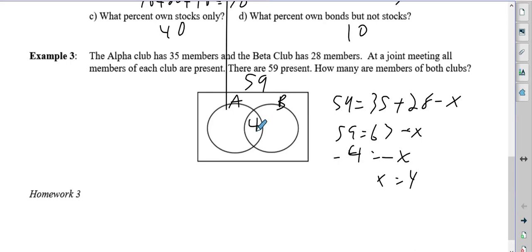Now it's simple subtraction. 35 minus 4, 31. 28 minus 4, 24. If you add all those up, that leaves 0 because all were present. So there's no other people there. And that is it.